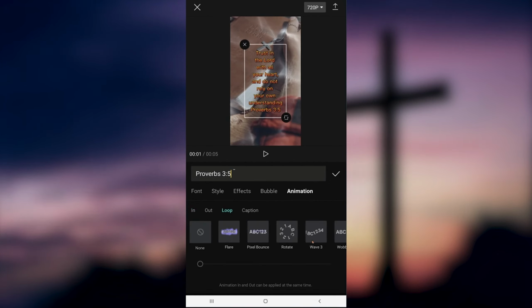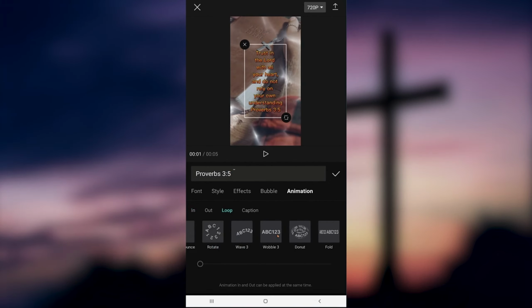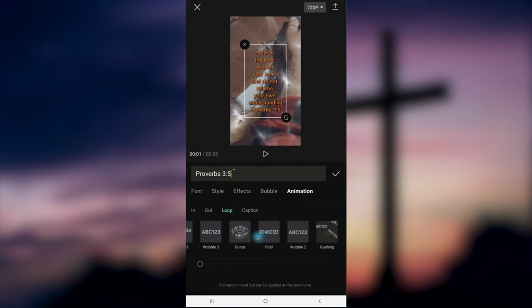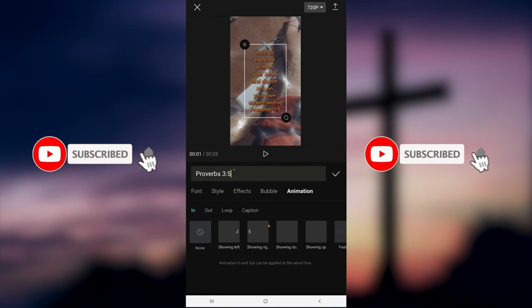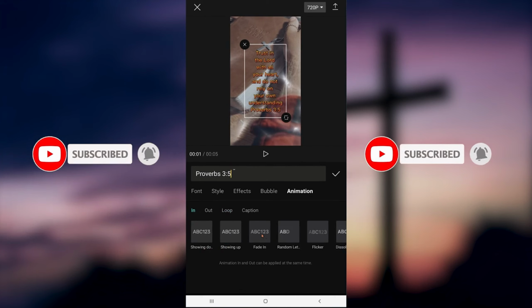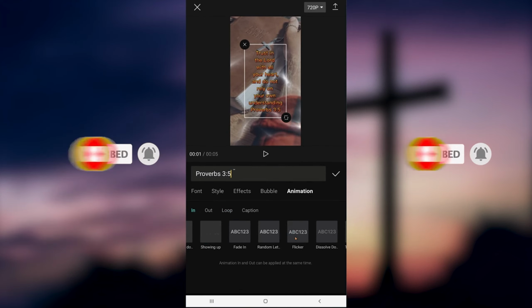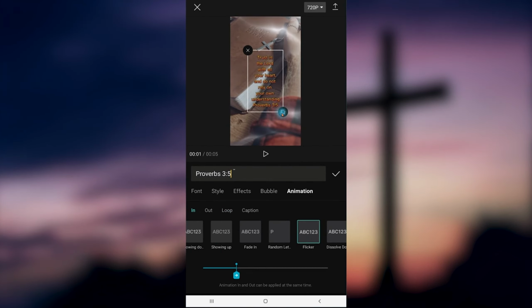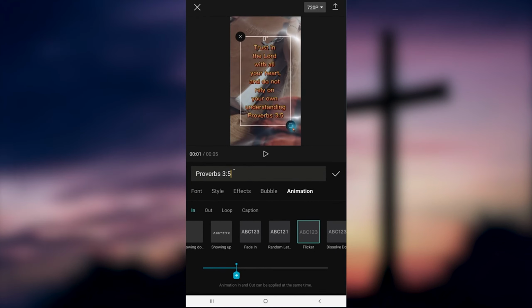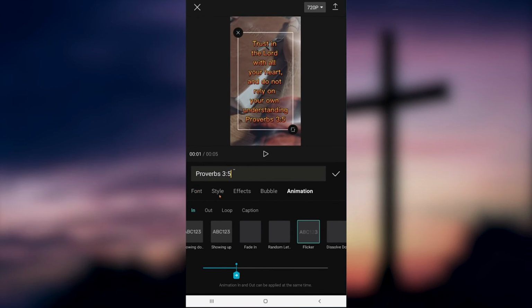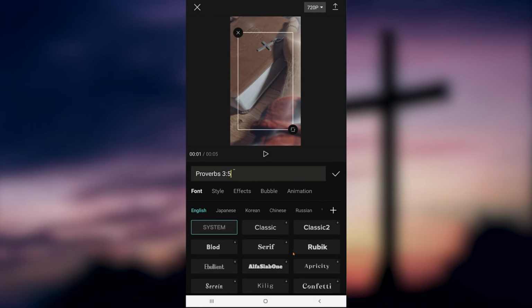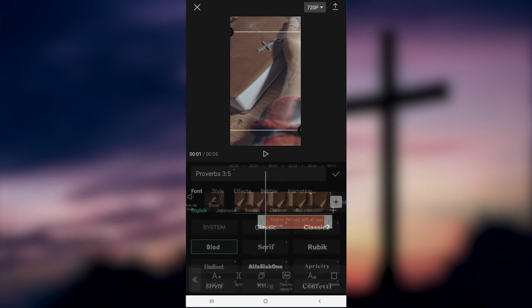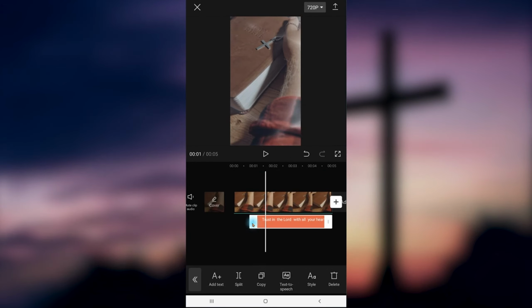So we are going to look for something fun. It does not matter what it is. Just click on something fun. Let's go with, how about Flicker? And then you just want to click on this little square here and kind of stretch your font out to make it legible. Now there are some font styles here you can go through and select. This is yet again, just pick whatever you think is neat. And then click OK, and you can see our video is really starting to come together.